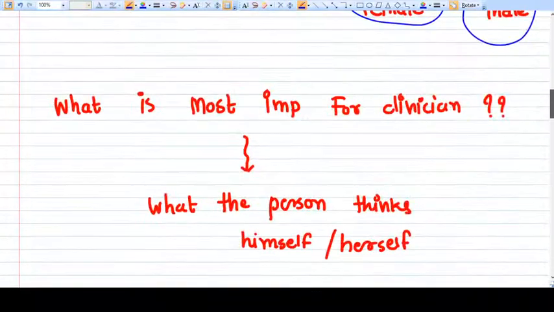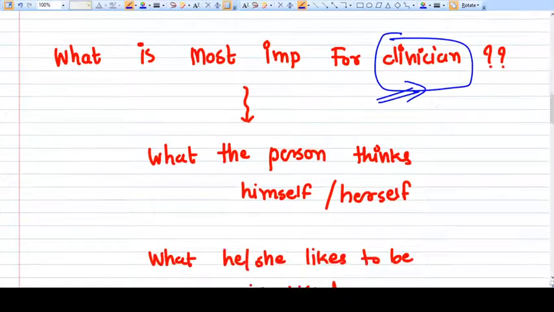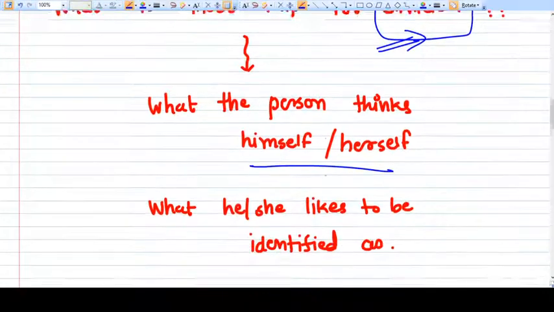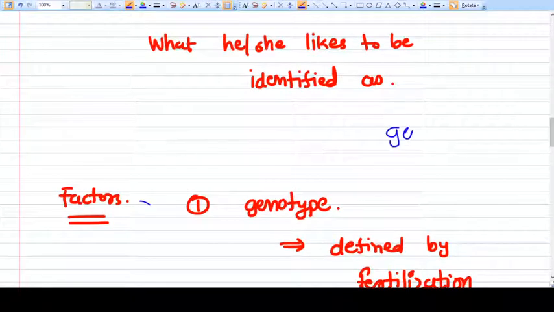Now, what is important for the clinicians? What is important for a clinician, surgeon, and endocrinologist? The person's thinking of himself or herself is the most important thing. If the person wants to be identified as a female, then she is a female. What can be changed and what cannot? Genotype cannot be changed.